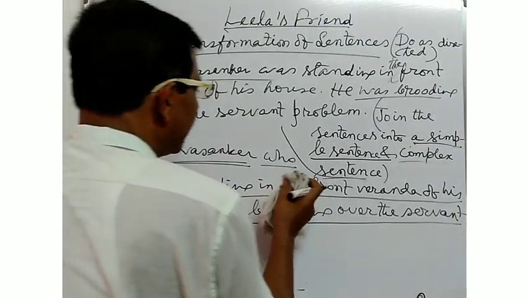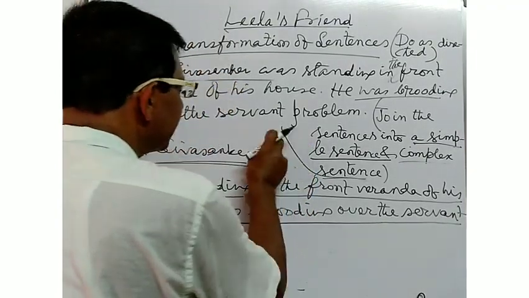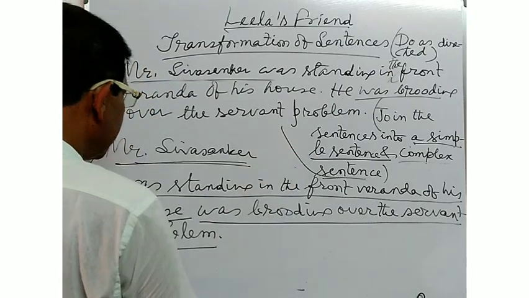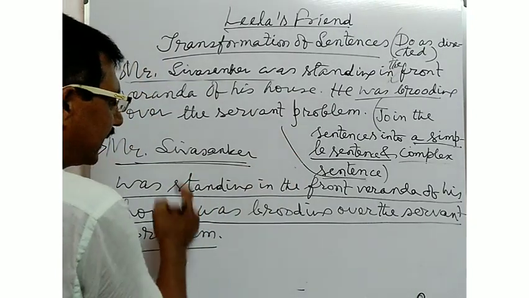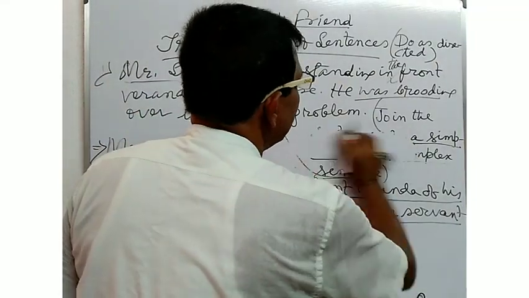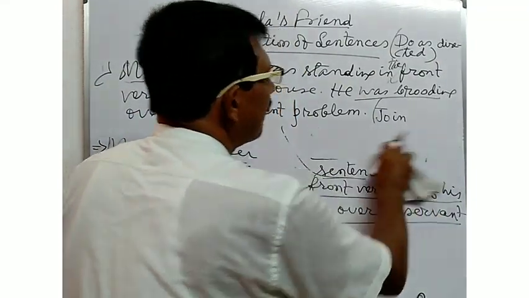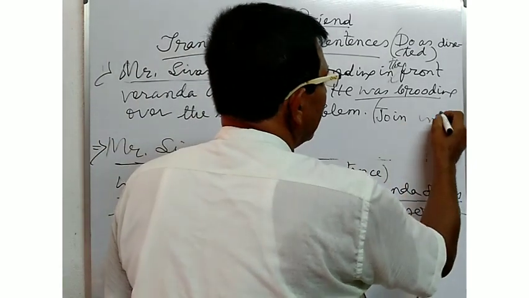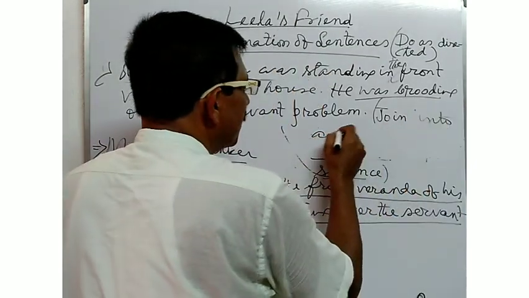In this way, you will have to join the sentences into a compound sentence.